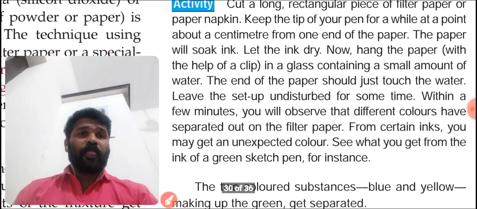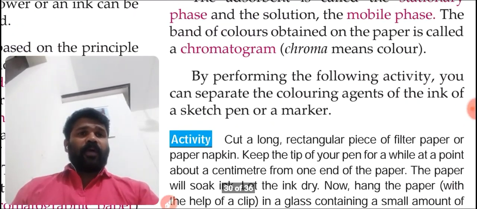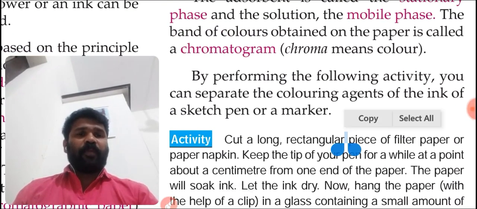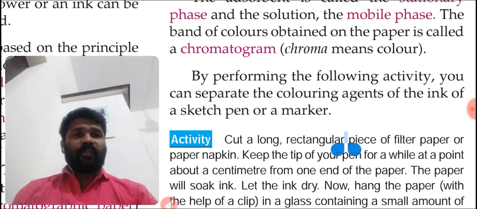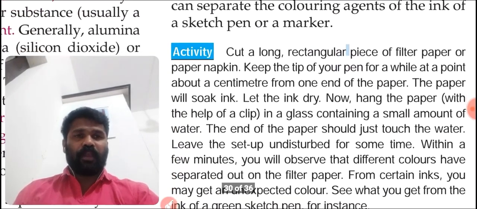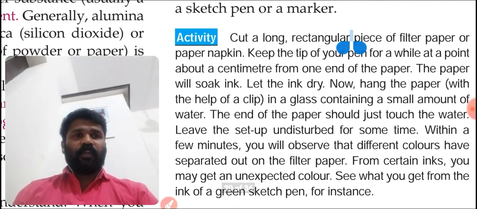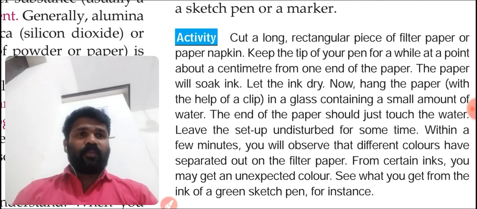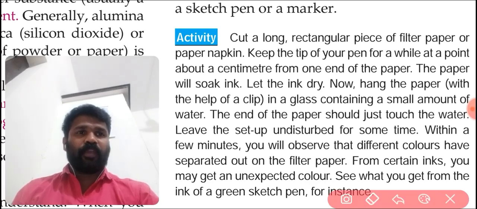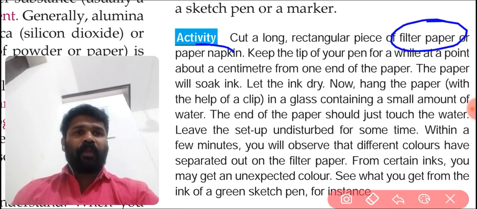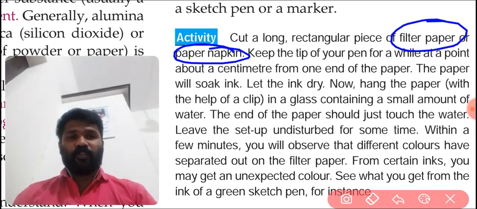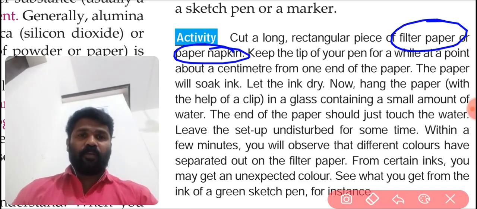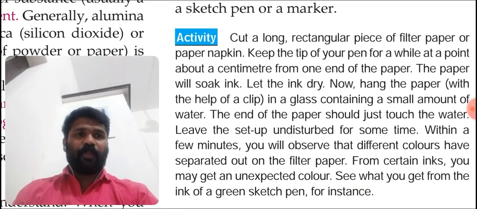Okay, students. By performing the following activity, you can separate the coloring agents of the ink of a sketch pen or marker. For this activity, what to do first? Cut a long rectangular piece of filter paper. You have to take one filter paper or paper napkin. It's very easy to understand. Take a paper napkin or filter paper and cut a piece.